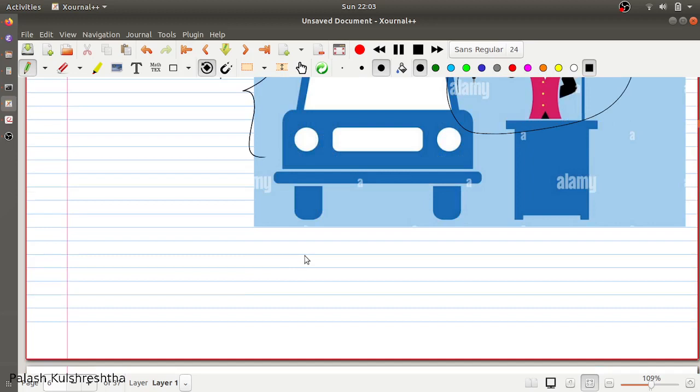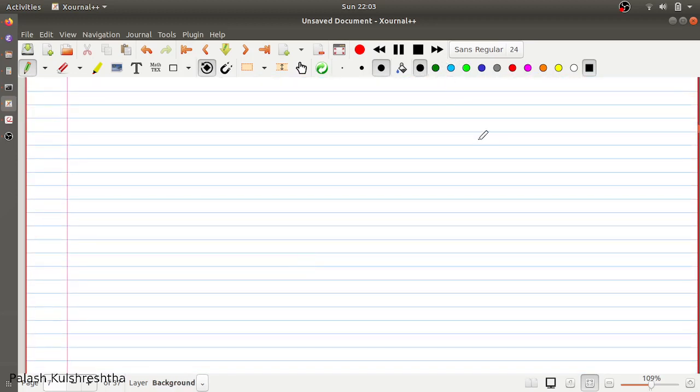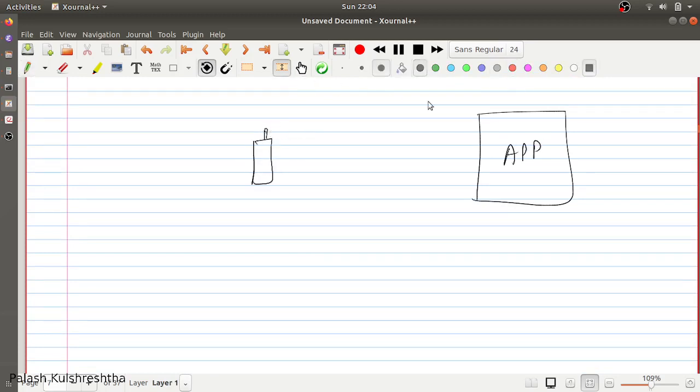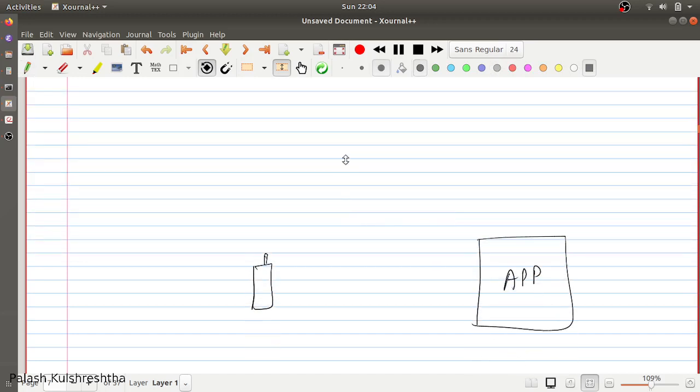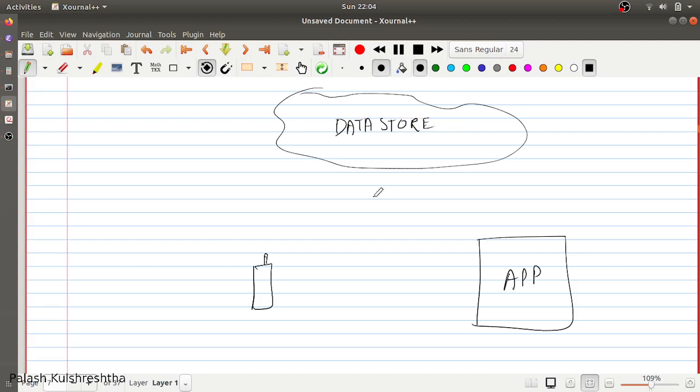Similarly, when you have an application, this is the app, and this is the client that wants to talk to your application. Let's say this app and this client want to access some resource which is present in some data store. Generally, if any client, this may be a mobile client, wants to access any data, it requests the application and then the application fetches that data and returns it, right? This is the normal flow.